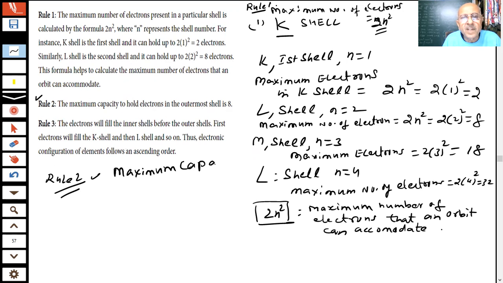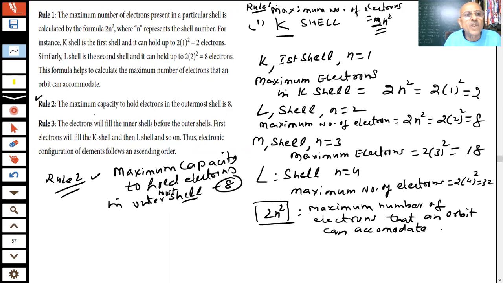Maximum capacity to hold electrons in the outermost shell is 8. That means though the total number of electrons can be 18, the maximum in the outermost shell is 8.